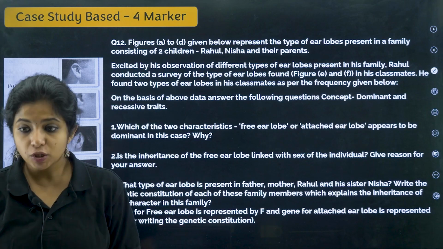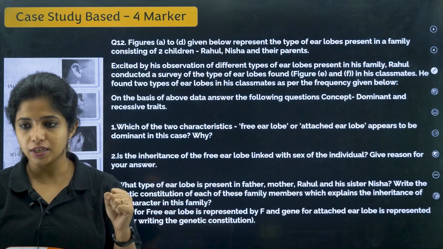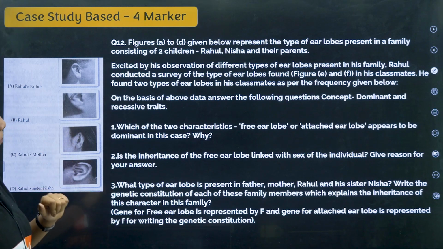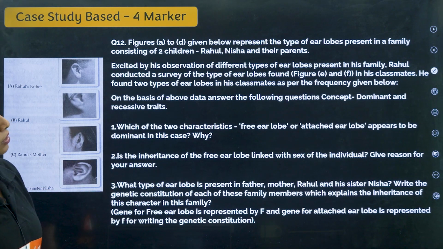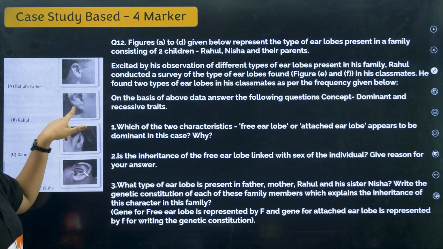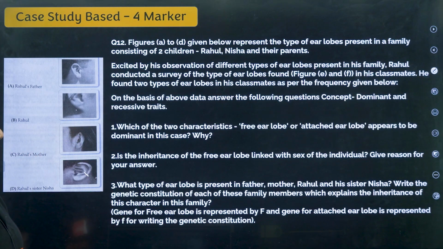Now there's a case study based question which is also very interesting. So the question goes like this. Figures A to D, this is A, B, C, D, given below represent the types of earlobes present in a family consisting of two children, Rahul and Nisha, and their parents.